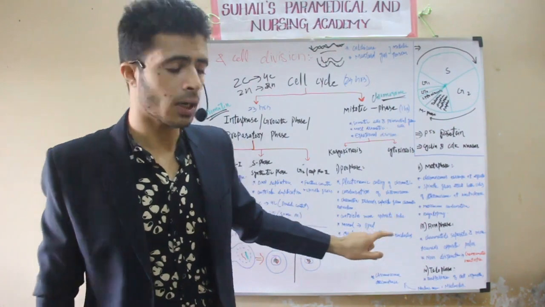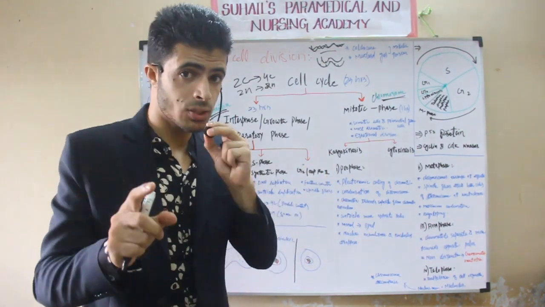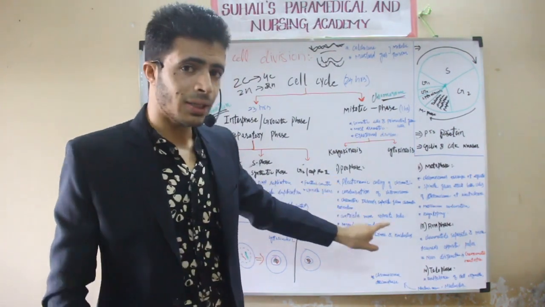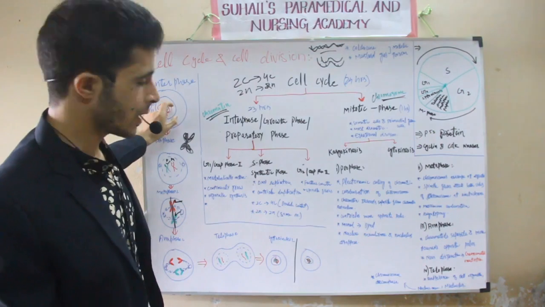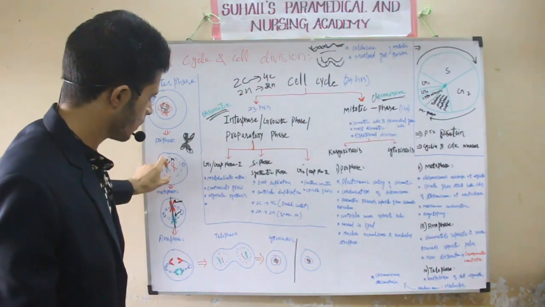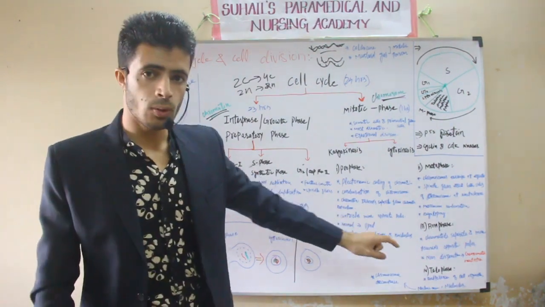Condensation of chromosomes will occur. The chromosomes will condense in the prophase. Remember, I told you condensation of chromosomes will occur in the prophase. So, chromatin threads, it was present in the form of chromatin threads. Now it will separate from the chromatin reticulum and it will convert into chromosomes. And the centrioles will move opposite.